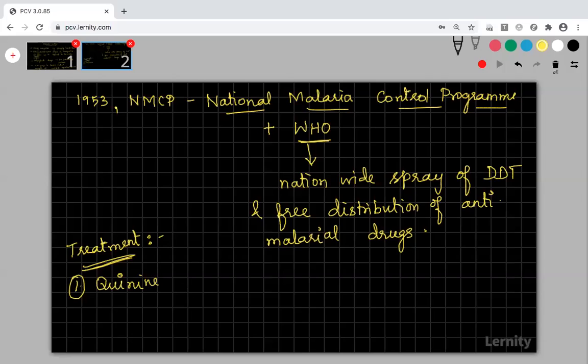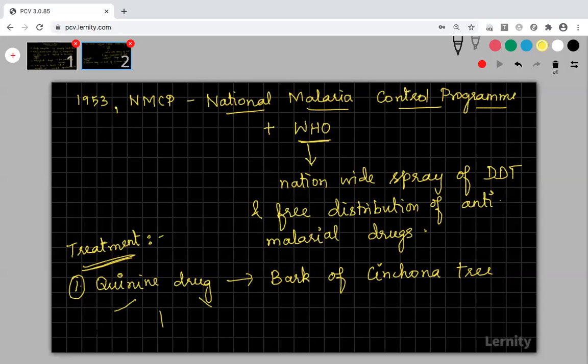This quinine drug was taken from the bark of the cinchona tree. This cinchona tree is one type of gymnosperm tree, and from its bark this quinine drug was isolated and given as a medicine for treating malaria.